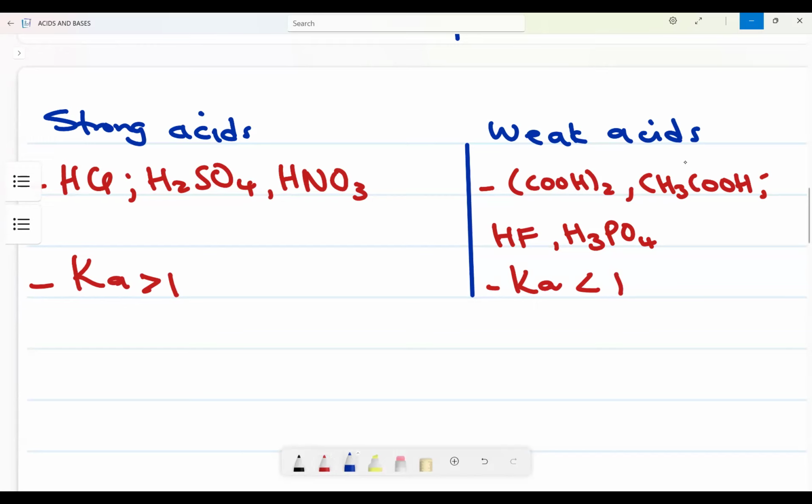What do you mean by less than 1, greater than 1? Meaning if I'm having something like 2 times 10 to the power of 5, this is greater than 1, right? But here maybe I have something like 1 times 10 to the power of negative 4. Can you see, negative 4 means it is 0.0001. Can you see that? Yes. So this is what we meant by those.